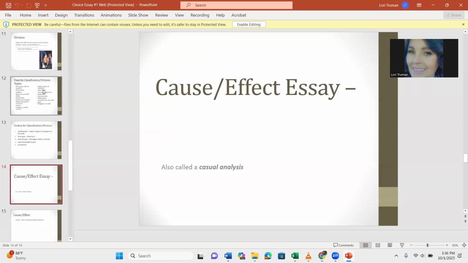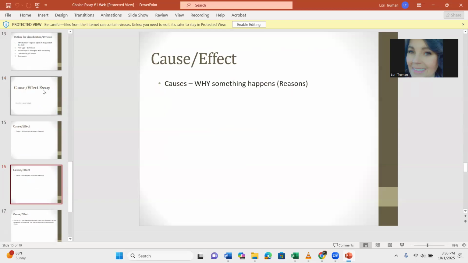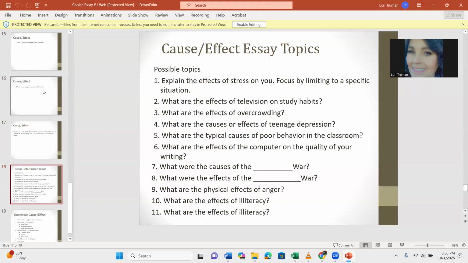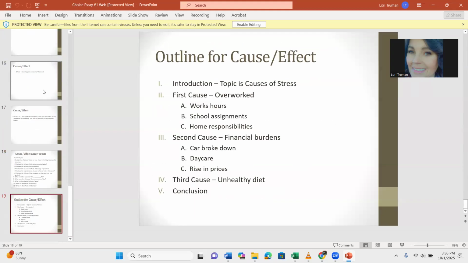Cause effect, again, could be a causal effectual analysis, meaning you could choose one cause and two effects, or two causes and one effect, or you could do all three causes of something and all three effects of something, but it needs to be 5 paragraphs. So if you look at some of the possible topics, and then here would be an outline. Again, all of that is covered in the PowerPoint.